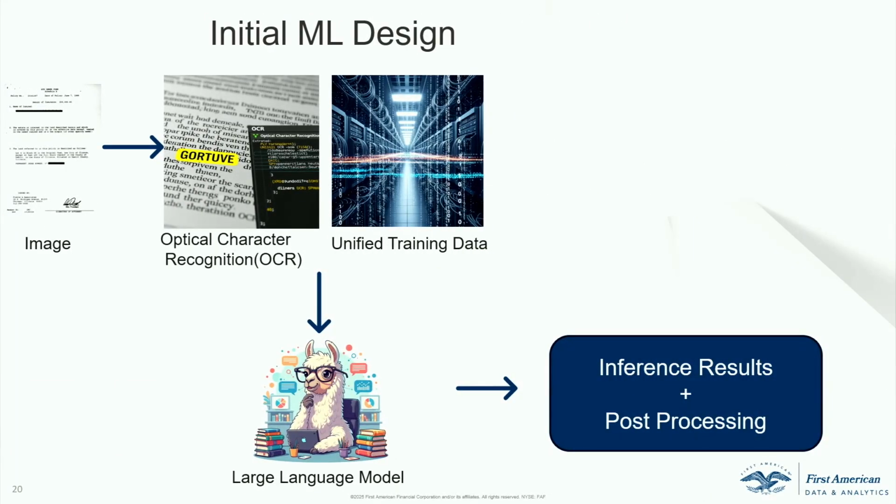So the first pipeline is pretty simple once you understand the business problem, once you formulate the training data. So you have an image, you OCR it. Then you have a unified training data that is available to you. You train a large language model, right? I won't give you any hints what that language model is, and then you have some inference coming out of that, right? And then you post-process the results, right? That's the simple pathway that we chose, right?